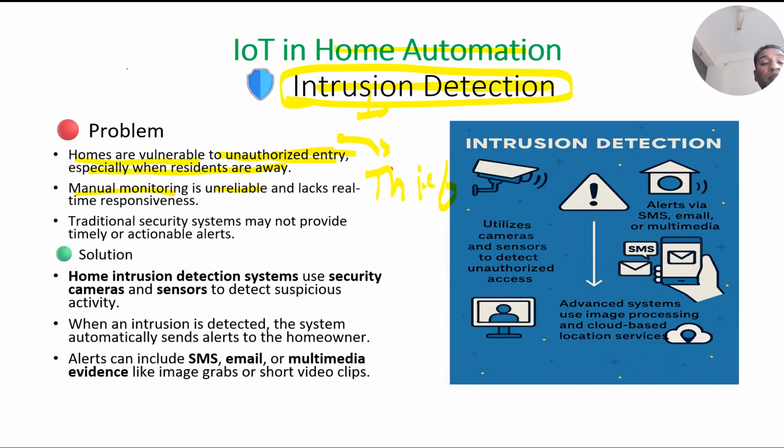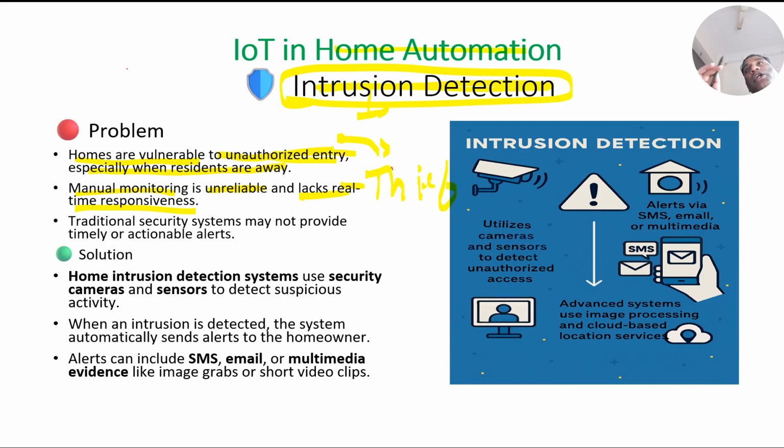Why unreliable? Because we may not trust a security guard or any other person who is taking care of our house. It also lacks real-time responsiveness, because we don't get any information immediately. Suppose a theft has occurred in our home. Do we get the information immediately? No, we will not.